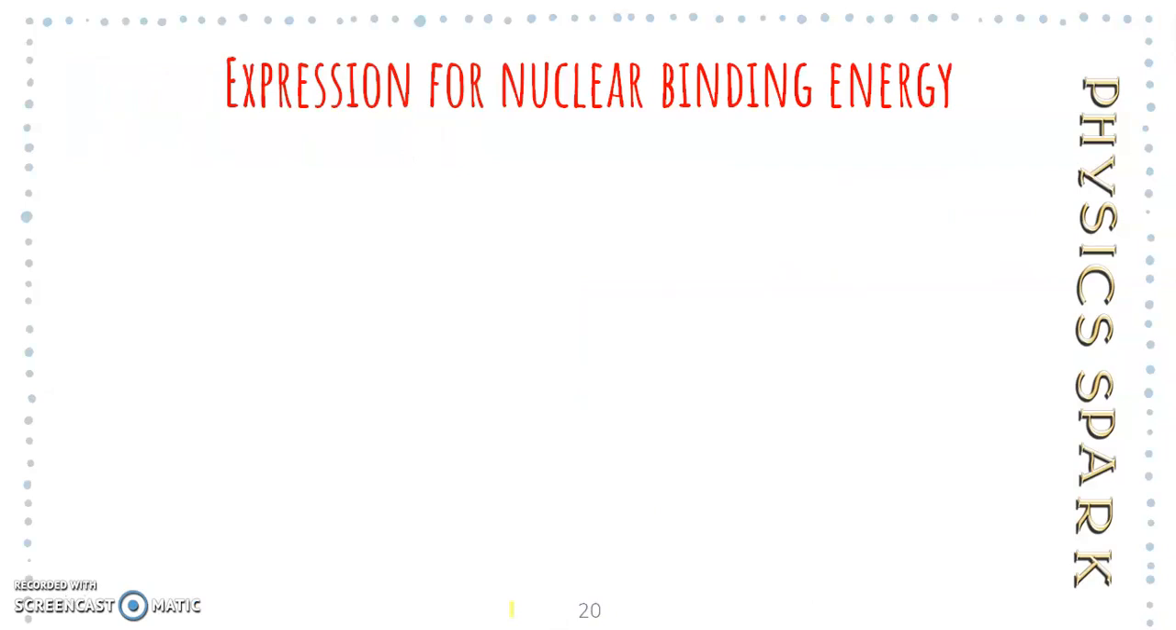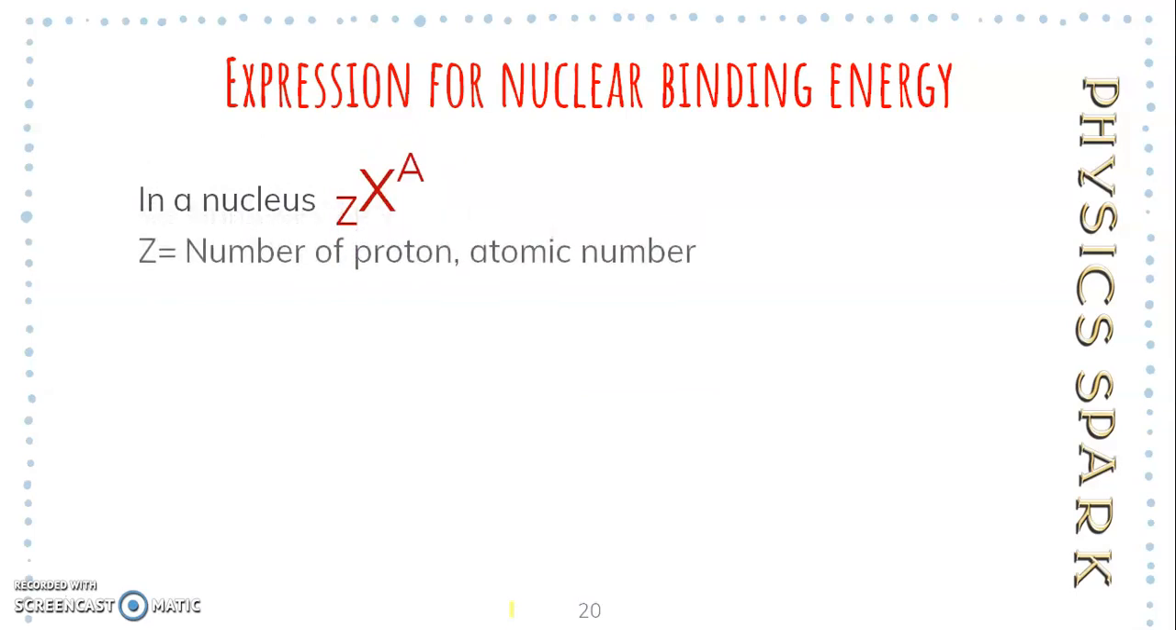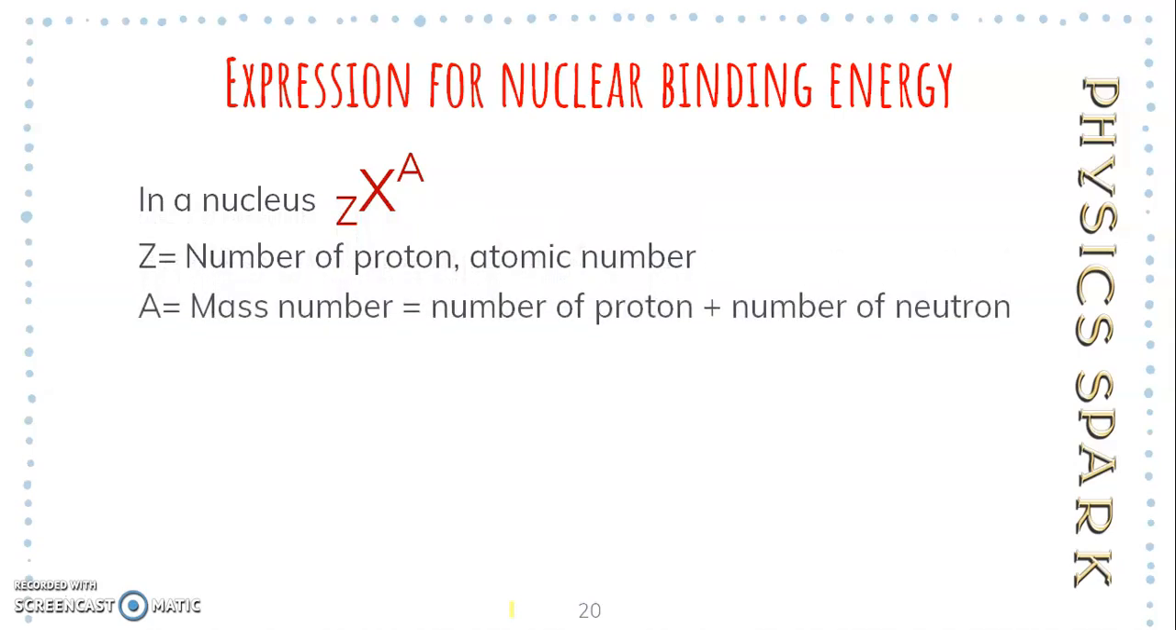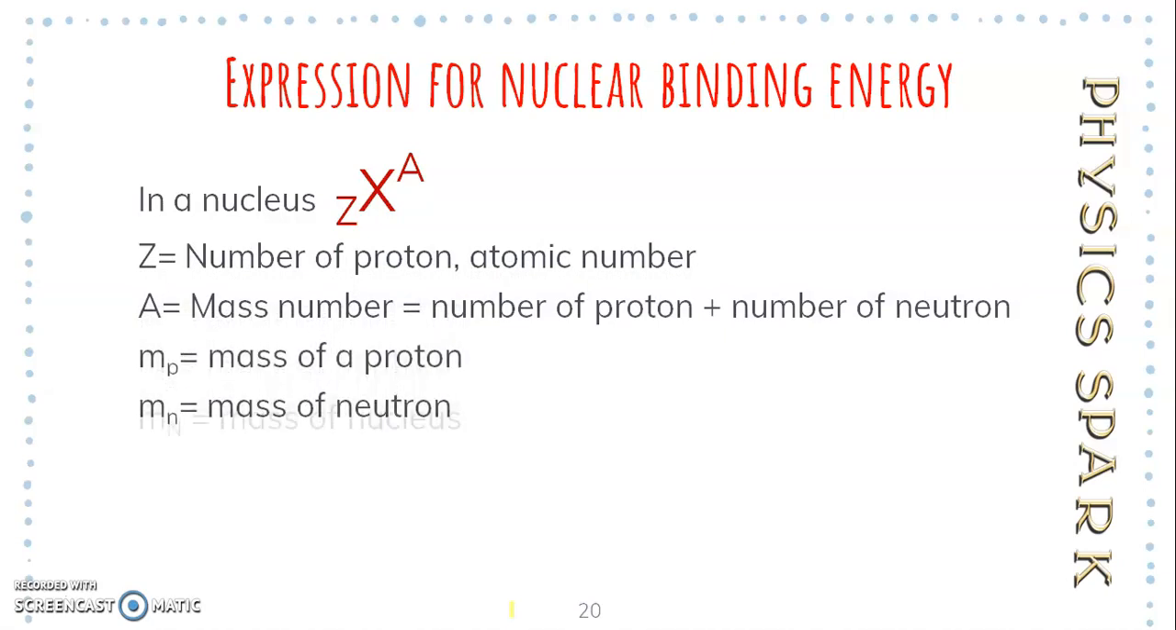Now here we will derive the expression for nuclear binding energy. In a nucleus, X, A, Z, here X is the nucleus, Z is the number of protons, that is the atomic number, A is the mass number, that is the number of protons plus the number of neutrons, M_p is the mass of proton, M_n is the mass of neutron, and capital M_N is the mass of the nucleus.